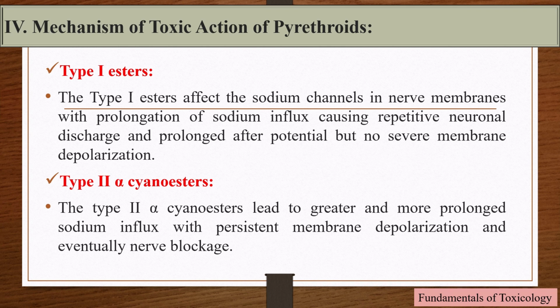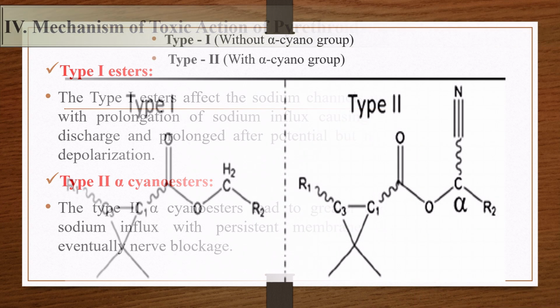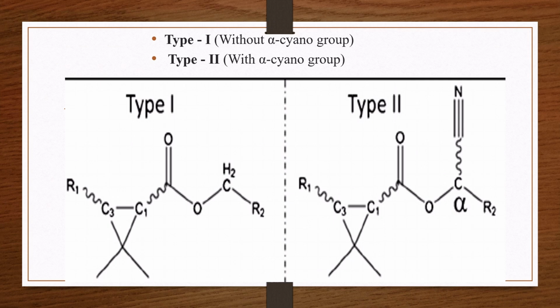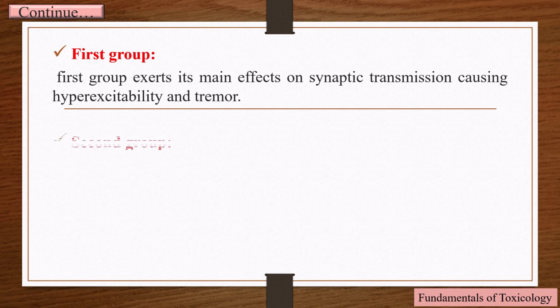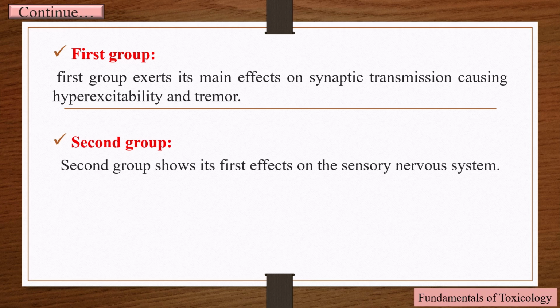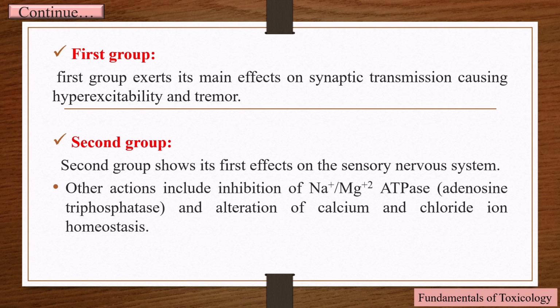There are 2 types of pyrethroids. The type 1 esters affect the sodium channels in nerve membranes with prolongation of sodium influx causing repetitive neuronal discharge and prolonged after potential but no severe membrane depolarization. The type 2 alpha-cyanoesters lead to greater and more prolonged sodium influx with persistent membrane depolarization and eventually nerve blockade. Whereas the first group exerts its main effects on synaptic transmission causing hyperexcitability and tremor, the second group shows its first effects on the sensory nervous system. Other actions include inhibition of sodium-magnesium ATPase, adenosine triphosphatase, and alteration of calcium and chloride ion homeostasis.